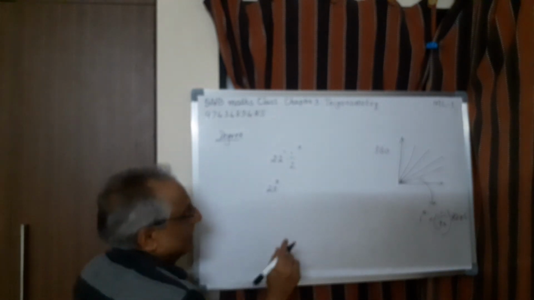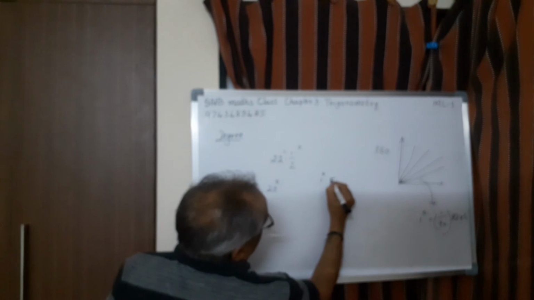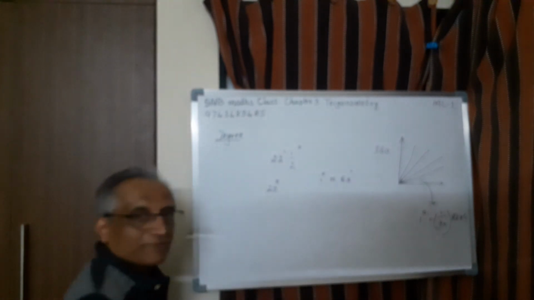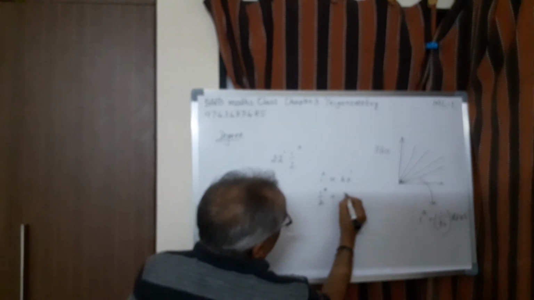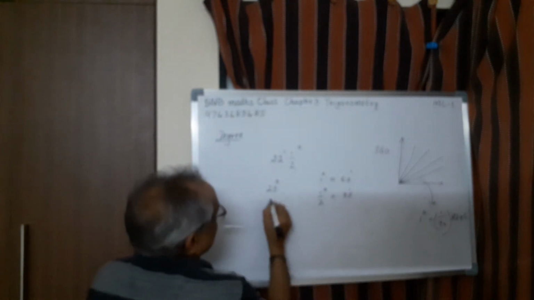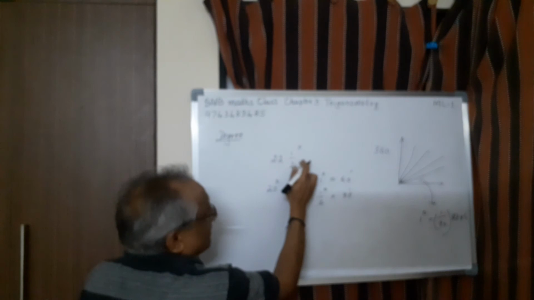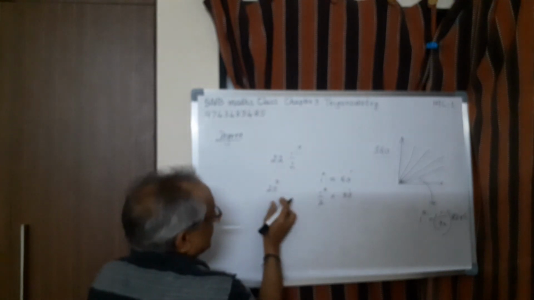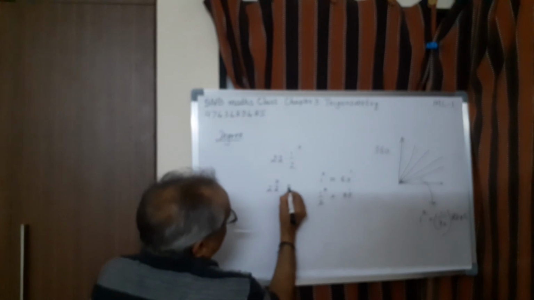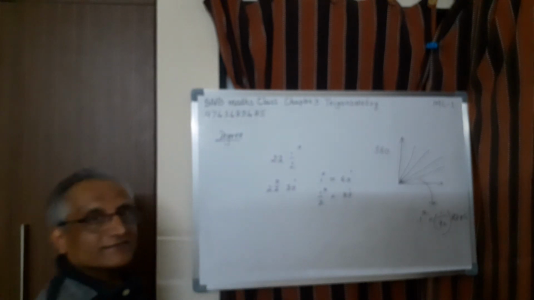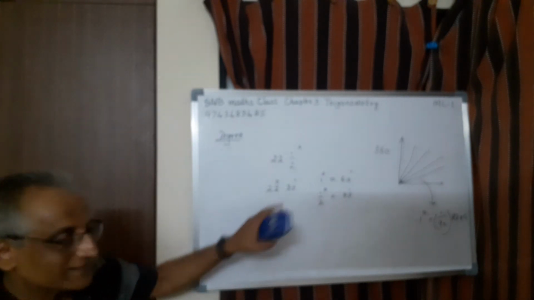See, 1 degree equals 60 minute. Therefore, what is half degree? This will be equal to 30 minute. Therefore, I can write 22 and half degree as 22 degree and then 30 minute. It is something like rupee and paise.